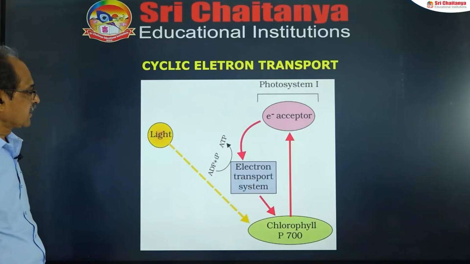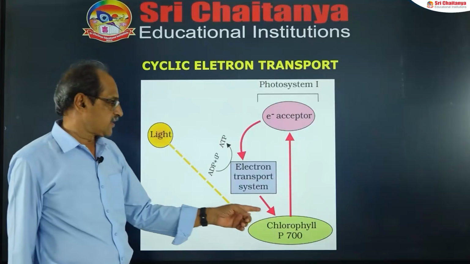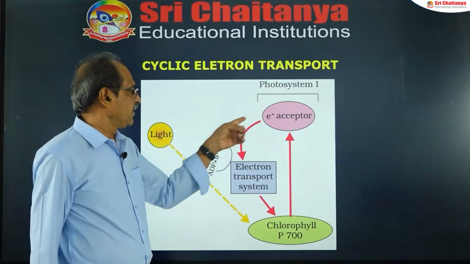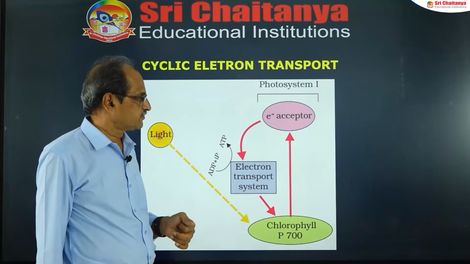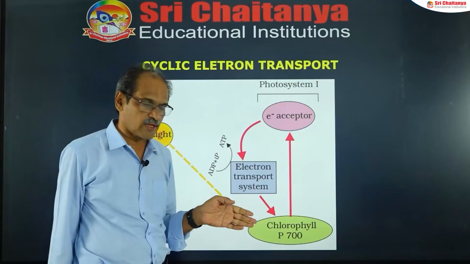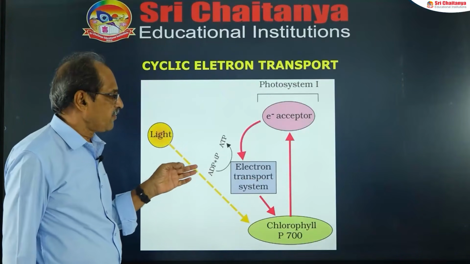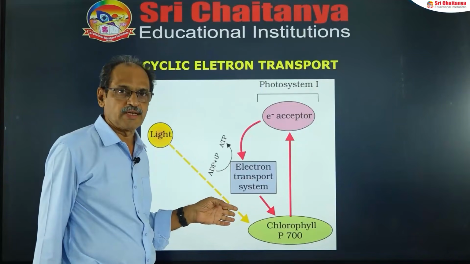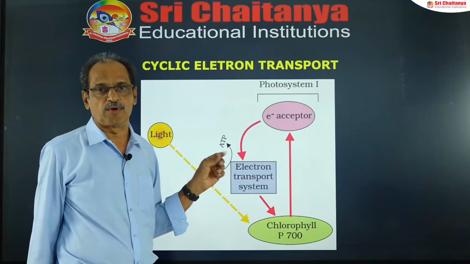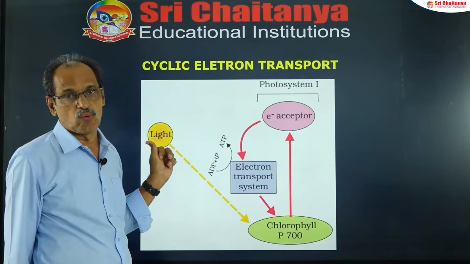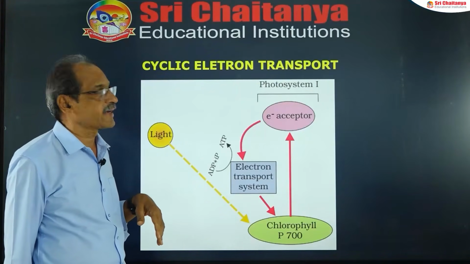Next one is cyclic electron transport. Why is it called cyclic? The electron released from P700 travels through various carriers and finally reaches the same molecule, hence it is called cyclic. Here there is no photolysis of water, no oxygen evolution, no NADPH2 formation, and only PS1 is involved, no PS2. Only a proton gradient is established, so it is useful to produce only ATP molecules, with no NADPH2 production in cyclic electron transport.